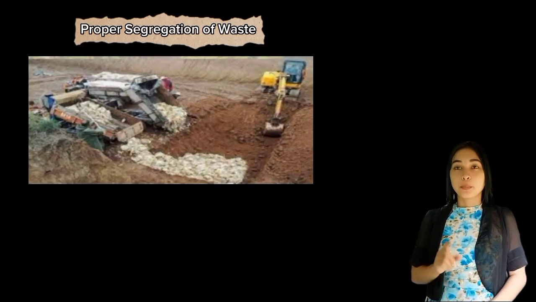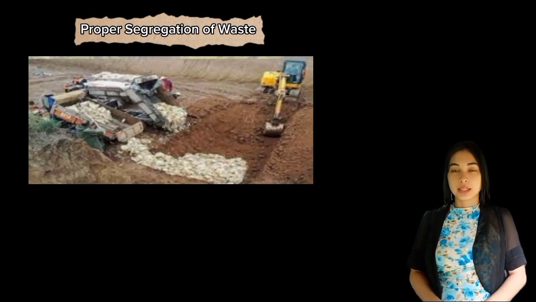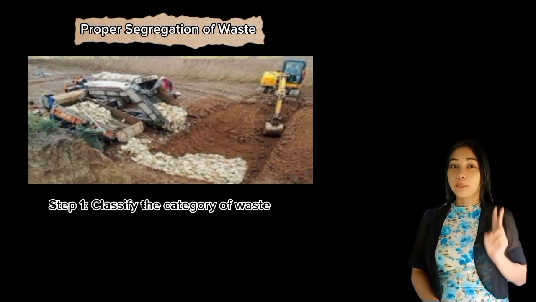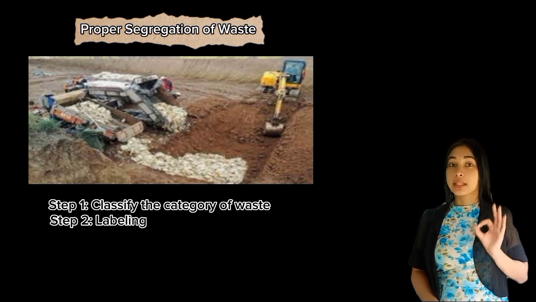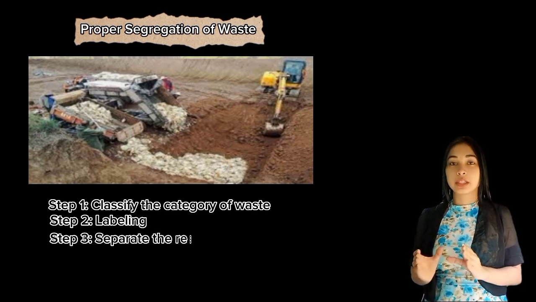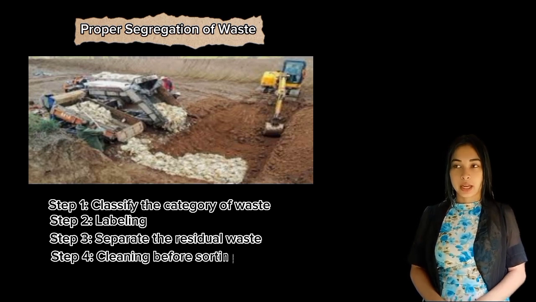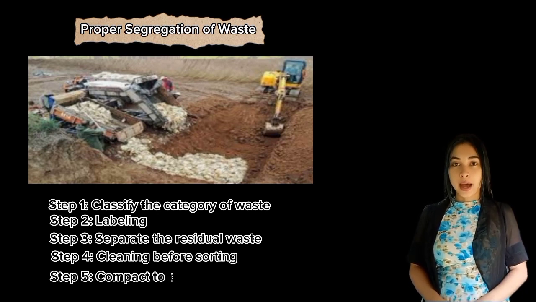Third is the proper segregation of waste. Step 1. Classify the category of waste. Step 2. Labeling. Step 3 is separate the residual waste. Step 4. Cleaning before sorting. Step 5 is to compact to collect more.